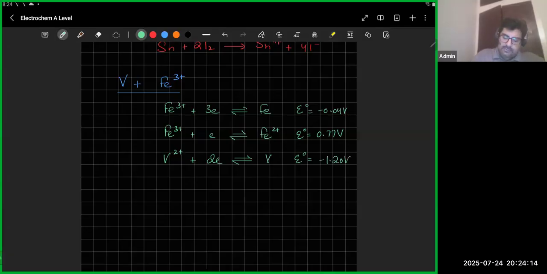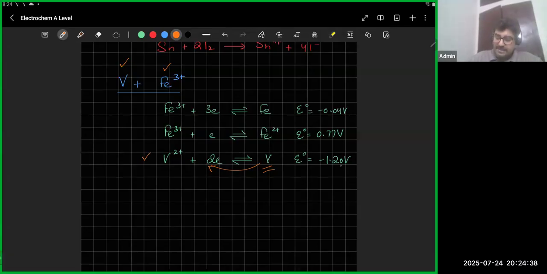So my reactants are iron 3 plus and vanadium. You have to remember, we have to look for our reactants. These are my two reactants. Starting with the lowest potential, that's vanadium, so that's the one that's going to lose electrons. Okay, I've got vanadium and vanadium is willing to lose electrons. There's nothing wrong with that.